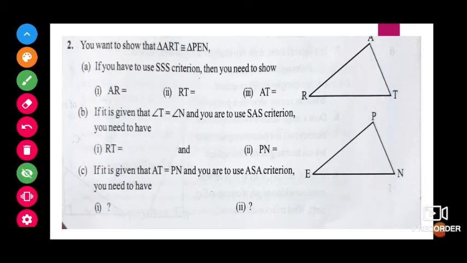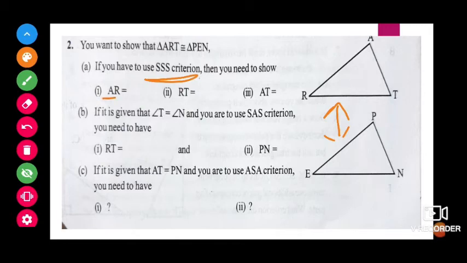Next, you want to show that triangle ART is congruent to triangle PEN. If I want to show both the triangles are equal by using the SSS criterion, what do I have to write? SSS criterion means all the corresponding sides should be equal. So how do I have to write, children?